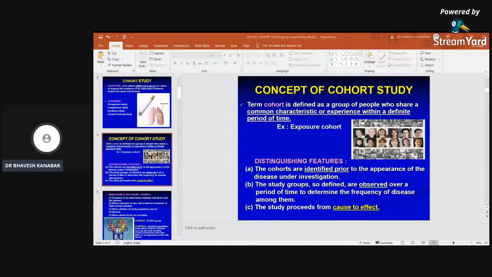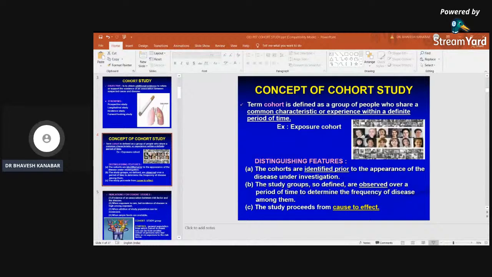Both the groups should be equally susceptible to the disease under study. Means both the cohort as well as control must have an equal chance to develop lung cancer, except for the factors we are studying, right?